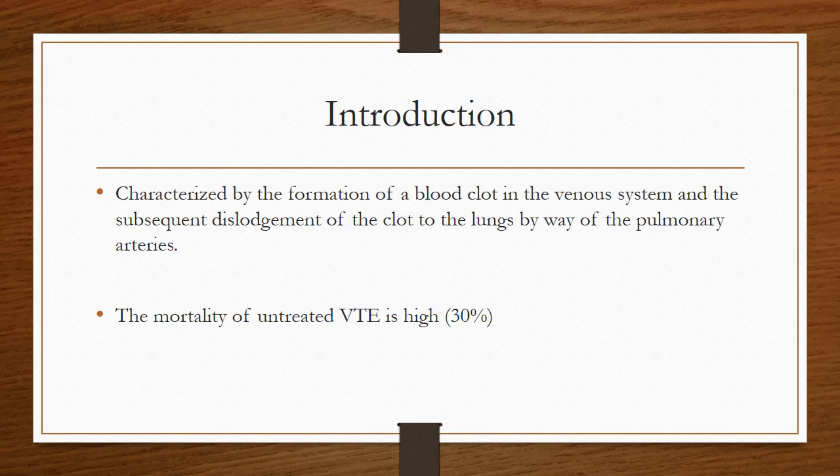It is believed that more than 500,000 patients are diagnosed with a venous thromboembolism in the United States yearly, and around 200,000 patients die every year as a result of the PE. The mortality of untreated venous thromboembolism is very high, around 30%. It is believed that it is a major preventable cause of death in hospitalized patients. Therefore, we can say that DVT prophylaxis is an important and often overlooked intervention.